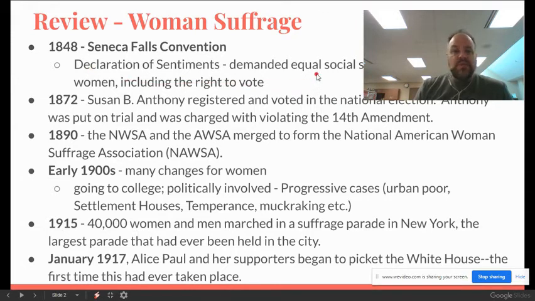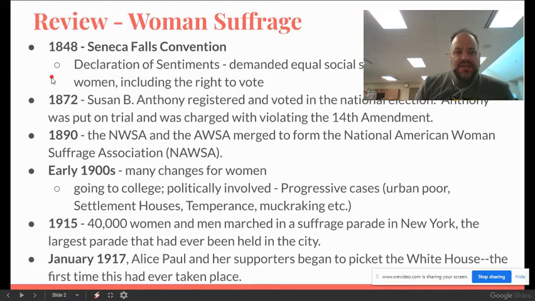So that includes equal social status and equal legal rights for women, and included in that would be the right to vote. So most of these groups are not just about voting rights, but that's the tip of the iceberg in terms of getting equal status and equal legal rights.